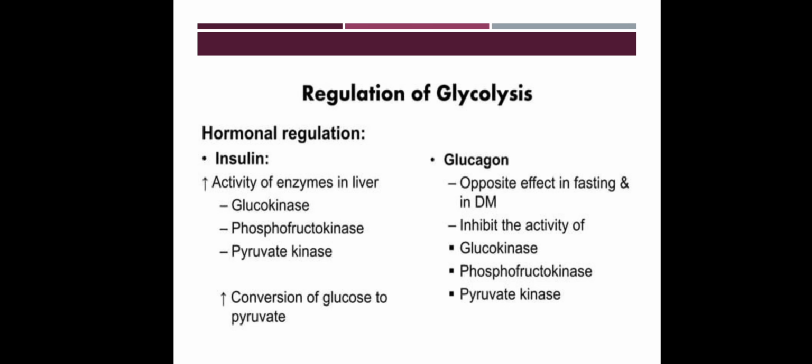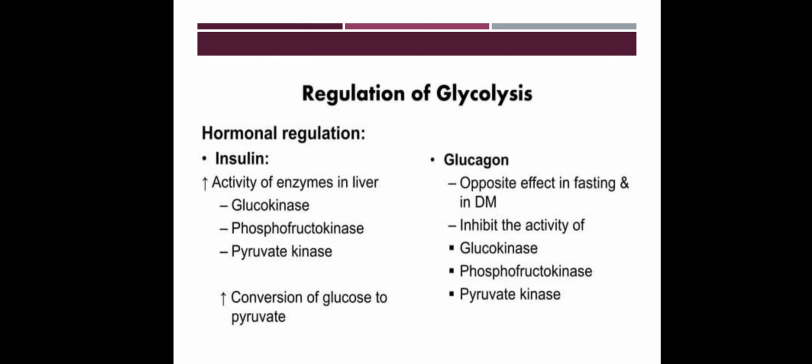Then the regulation of glycolysis: hormonal regulation by insulin and glucagon. These two are opposite hormones. Insulin increases the activity of enzymes in the liver, that is glucokinase, phosphofructokinase and pyruvate kinase, and increases the conversion of glucose to pyruvate. That is the function of insulin. That's how the glucose levels in the blood are decreased by insulin.